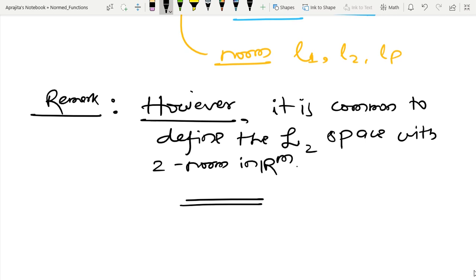So in this way we are defining the norm in the function space, and we know that the solution of a differential equation is nothing but a function.